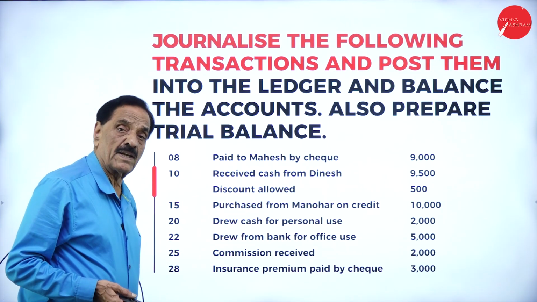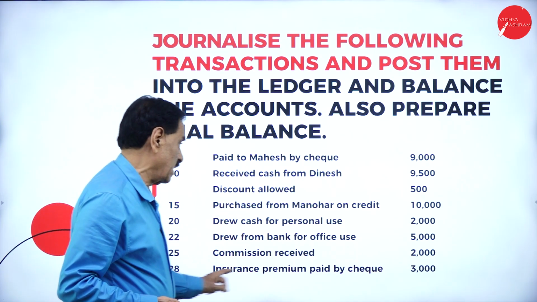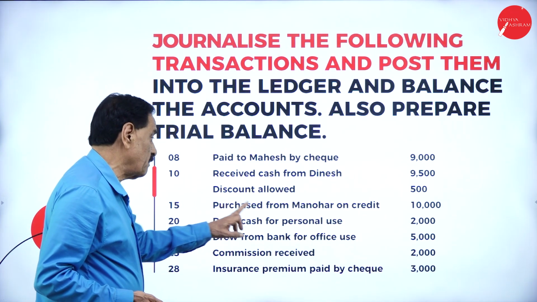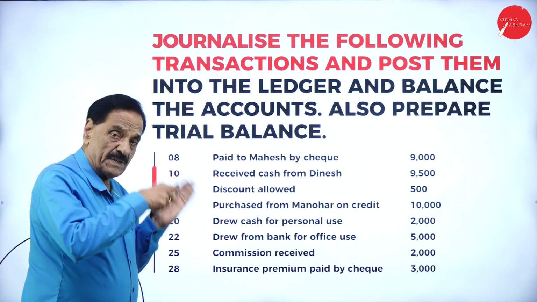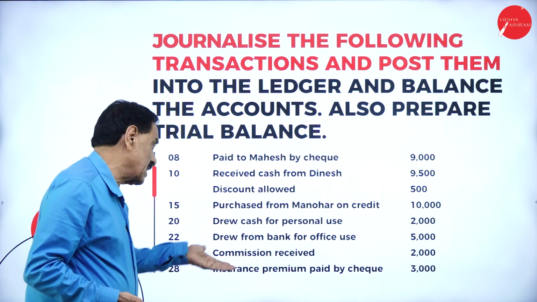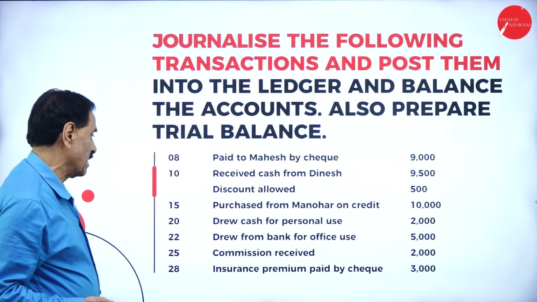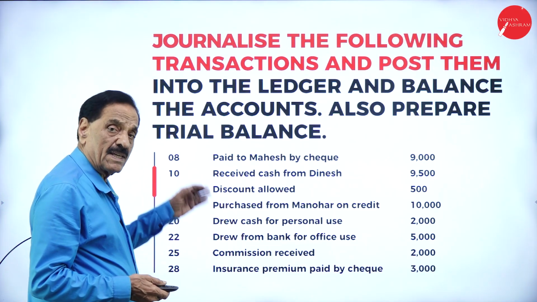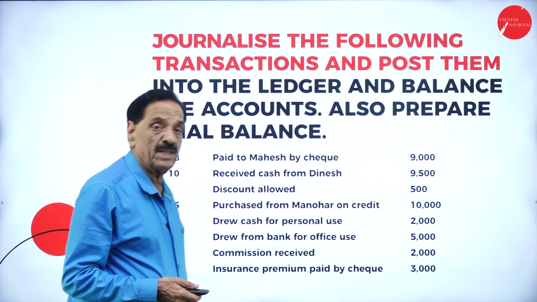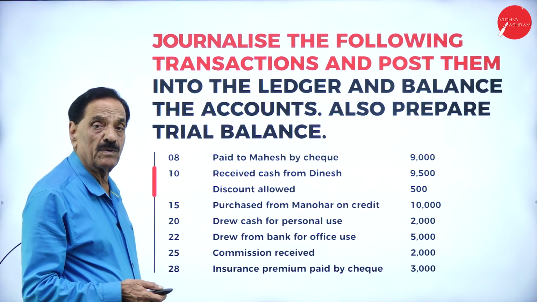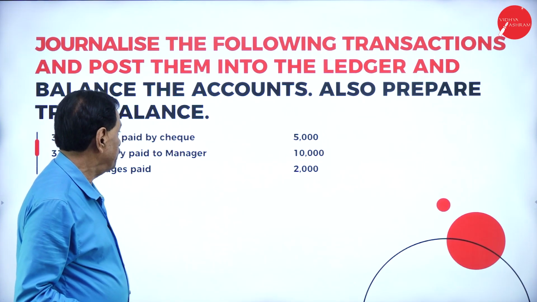Drew cash for personal use: drawings account debit to cash account. Drew from bank for office use. From where are we receiving? Bank. Debit the receiver. What is coming in? Cash. Cash account debit to bank account. Commission received: cash account debit to commission account. Insurance premium paid by cheque: insurance premium account debit to bank account.